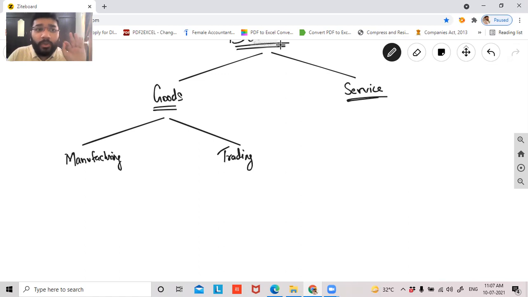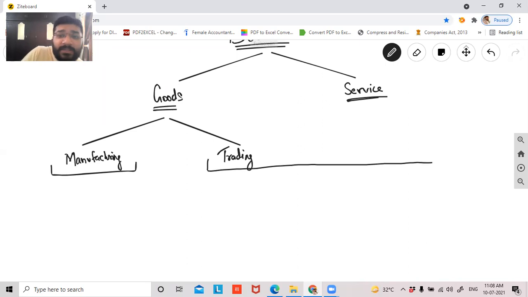Now further guys, let's talk about trading and service. The manufacturing account is something you're going to study for the first time now, but for trading of goods, the final accounts you've already studied in your 11th standard. You studied in 11th standard, you'll be doing it in 12th, and you've also been doing that in CA Foundation. Until the previous chapter, we have understood how to prepare the trading and profit and loss account for non-manufacturing entities. So basically, this part is called accounting for manufacturing entity. And these two together, trading and service, are called accounting for non-manufacturing entity.